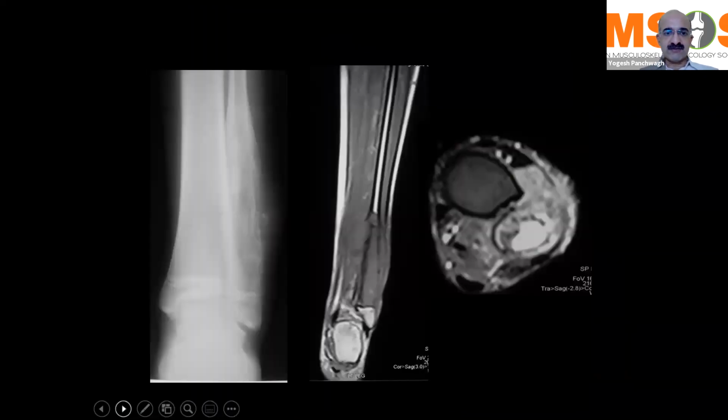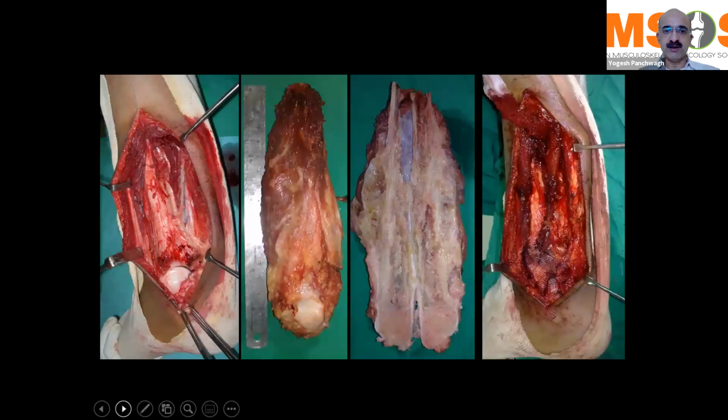That's a case of a distal fibula Ewing sarcoma, which has been treated with neoadjuvant chemotherapy. Resection done, and typically we now like to not reconstruct the lateral malleolus.